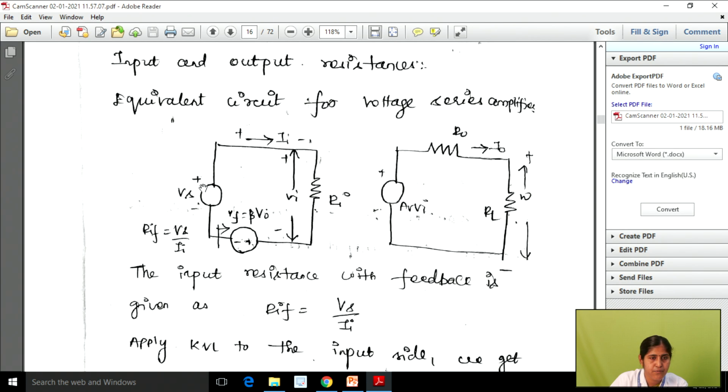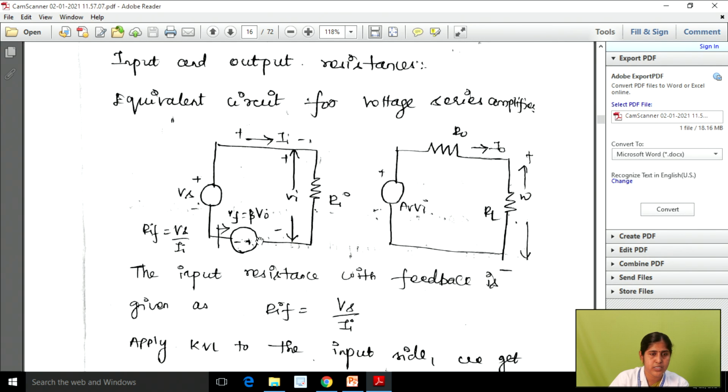We know that Vs is connected with Rs and then Ri, and here we connect the feedback signal Vf, which equals beta into the output voltage V0. So how can we calculate RIF, the input feedback resistance? In general we know that R equals V by I. So RIF, the input feedback resistance, equals the source voltage Vs divided by the input current IA, so Vs divided by IA.